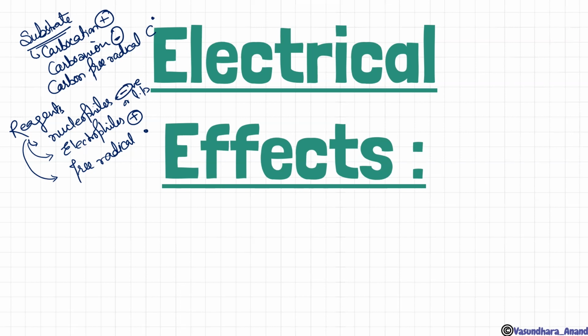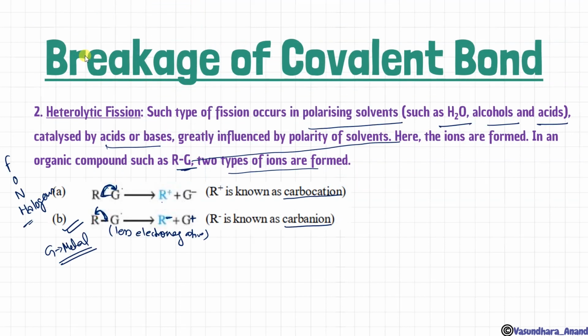That carbocation, since it is having a plus charge, is sp2 hybridized. Carbon free radical is also sp2 hybridized, but carbanion is sp3 hybridized. Okay, how come? Just check. In that previous one, let's do this. If I'm doing this CH3 like this and the G is there, so this G is going to take this electron, so that means it is having a plus charge, isn't it?